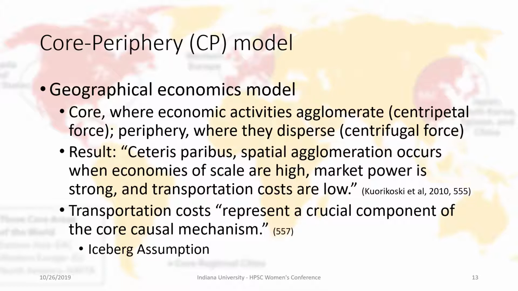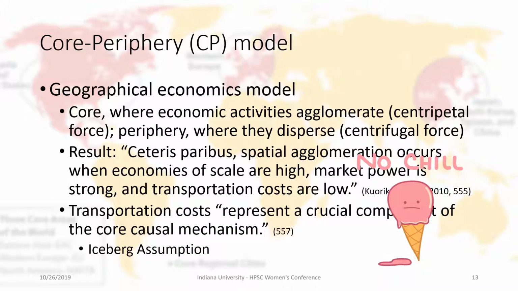A real life example would be that the population size of Beijing has doubled to 21 million in the last 3 days. This is an effect of the agglomeration that economists are talking about. The result of the CP model is that, other things being equal, spatial agglomeration occurs when economies of scale are high, market power is strong, and transportation costs are low. Here, the transportation cost represents a crucial aspect of the causal mechanism. It is quite intuitive because you would assume the goods shipping between the core and the periphery areas would be a causally relevant factor.